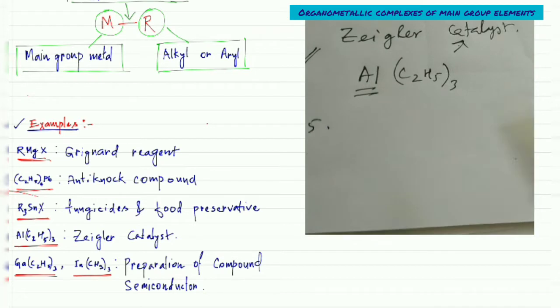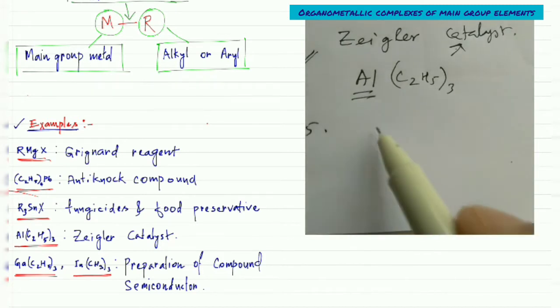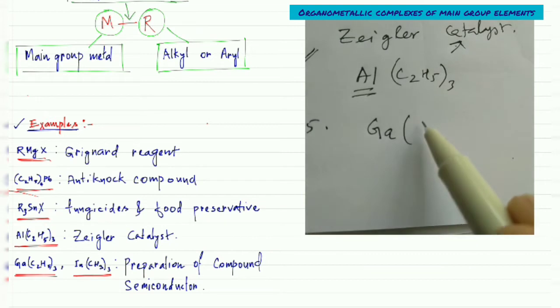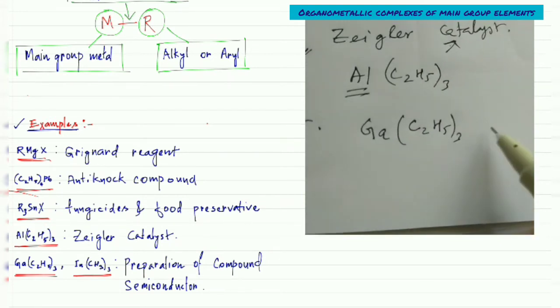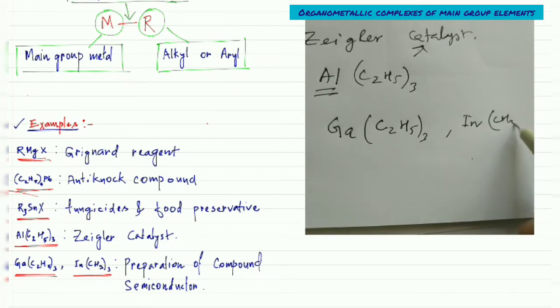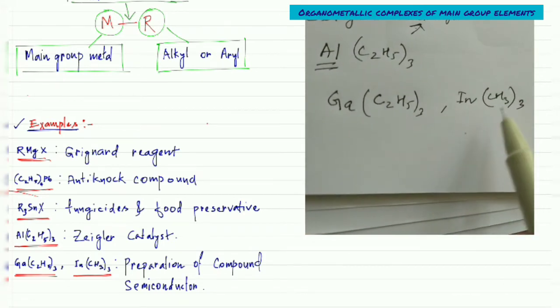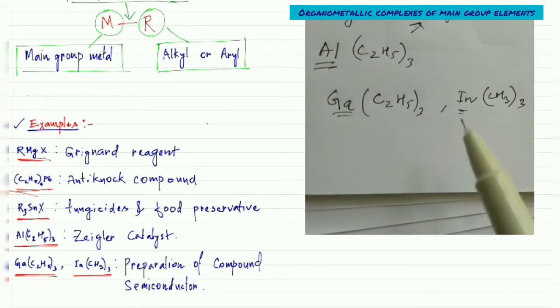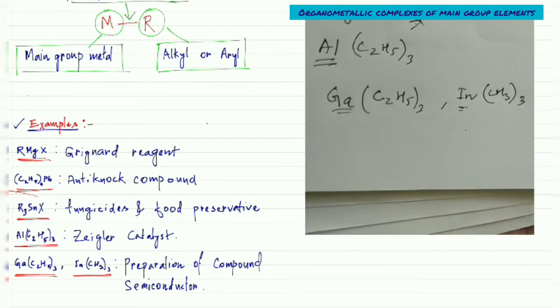Number five is some semiconductor materials. We already know silicon is a semiconductor material, and gallium and indium have some semiconductor nature. They form complexes like gallium Ga(C2H5)3, and also indium In(CH3)3. These two have some semiconductor nature because of the gallium and indium, so they are used in the preparation of some compound semiconductors.